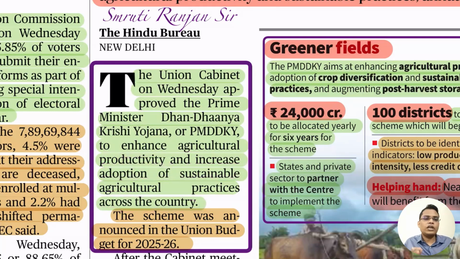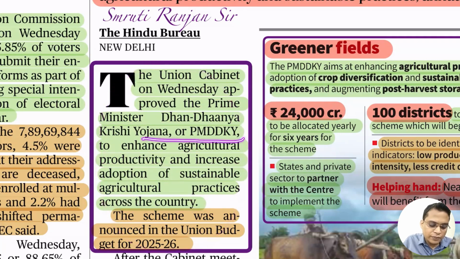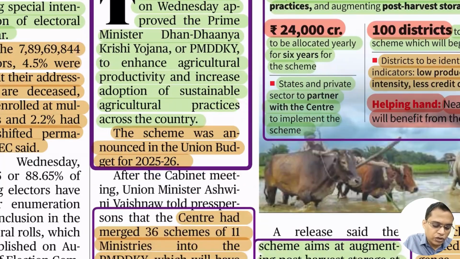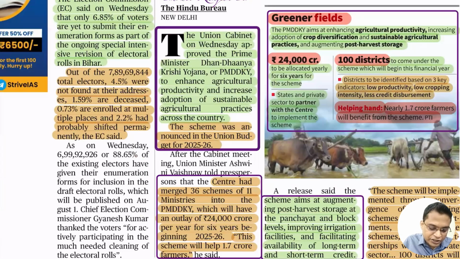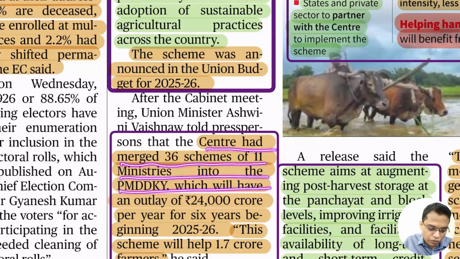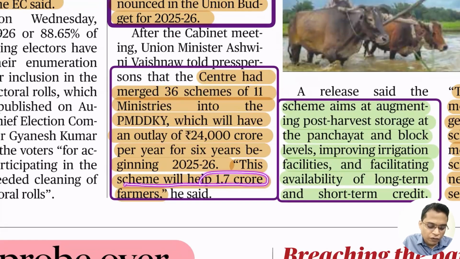Whenever you are talking about anything related to sustainable agricultural practices or increasing the productivity of agriculture, you can write all these points in your mains examination. In prelims, they can ask about the provisions of Pradhan Mantri Dhan Dhanya Krishi Yojana. I have already put them in a box, so you can note them down. The Centre merged 36 schemes of 11 ministries into the Pradhan Mantri Dhan Dhanya Krishi Yojana, with an outlay of 24,000 crore per year for 6 years. This scheme will help 1.7 crore farmers.